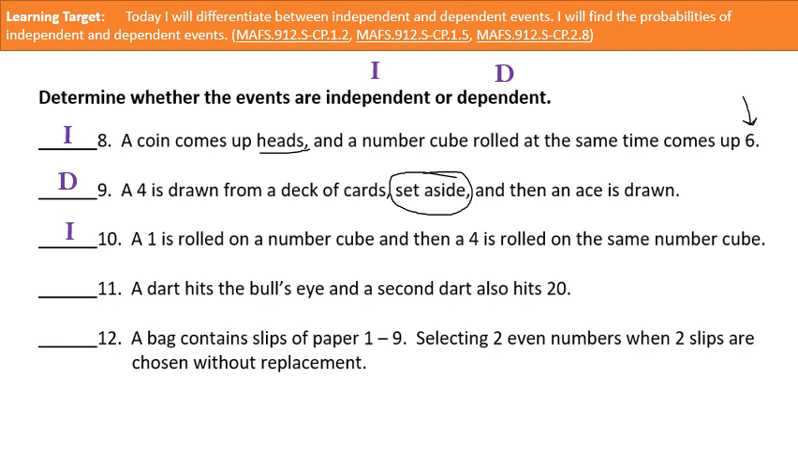Okay, 11. I'll be honest, I don't like 11. I'm going to put both answers on here. I don't think it's very clear. All right, so a dart hits a bullseye and a second dart also hits 20. I'm sorry, I didn't read this question clearly enough. These are independent events.